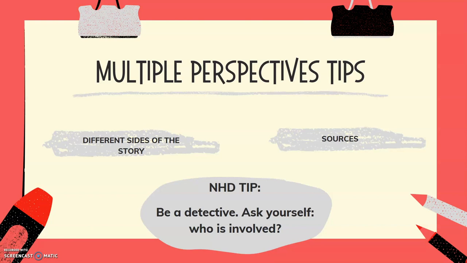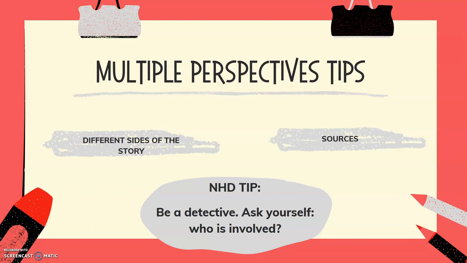The way you can bring in multiple perspectives is to make sure that you have a ton of different sources. This means not only thinking about all of the different people involved, but going out to see what your sources are telling you and looking at the perspectives in those sources. This involves doing a lot of wide research. For more information on wide research, check out the NHD tips video that relates to wide research and why it's important in your NHD topic.